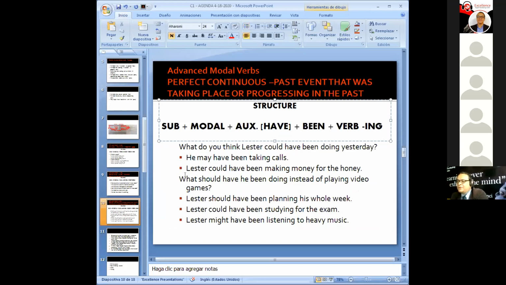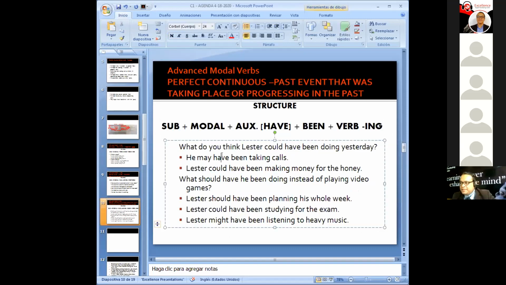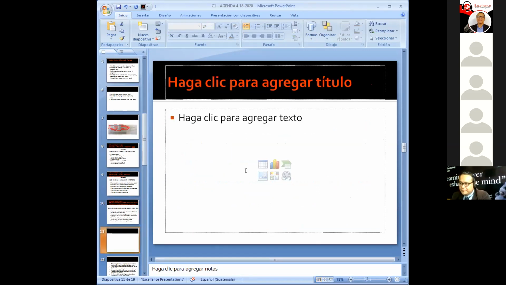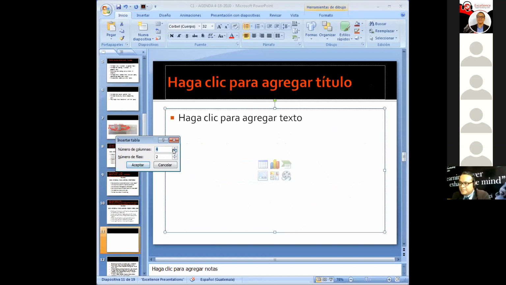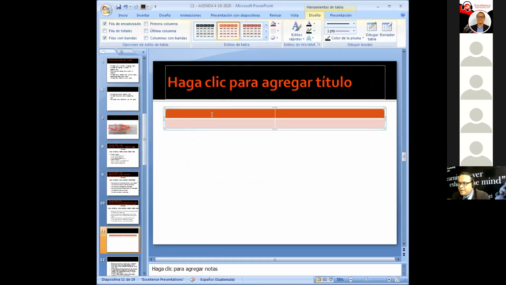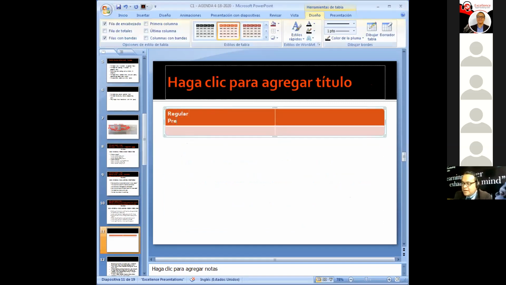Okay, guys, so that's how we use the third advanced form. Just a little takeaway. For instance, with your examples, let's say a little something here. He may have been taking calls. I want to contrast both. So this is regular present continuous, and this is advanced present continuous. So you guys can contrast the structures and the uses.